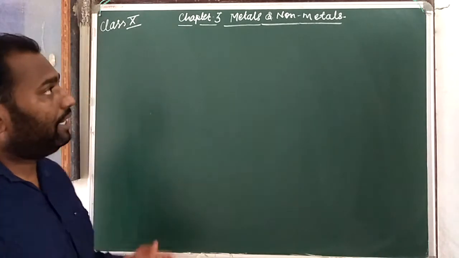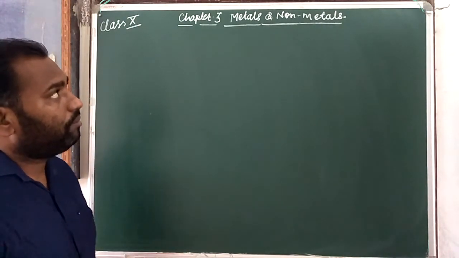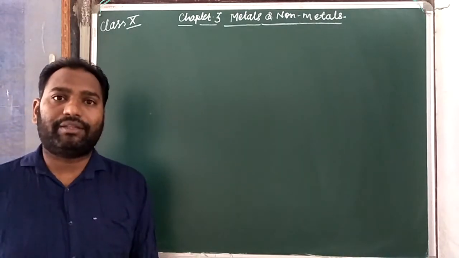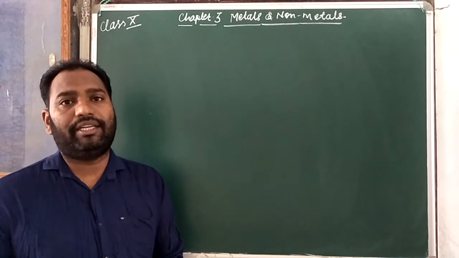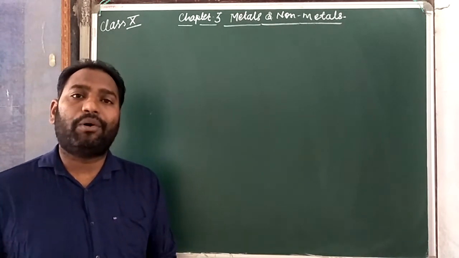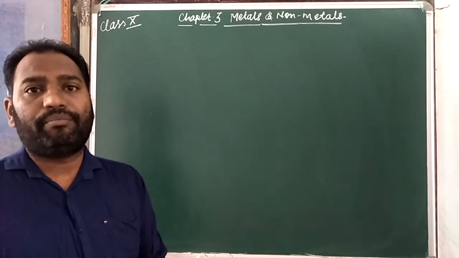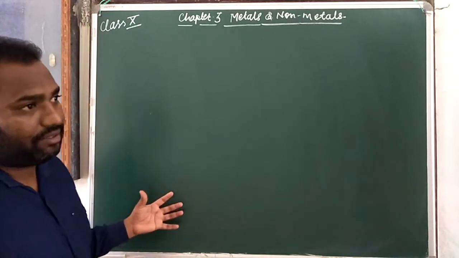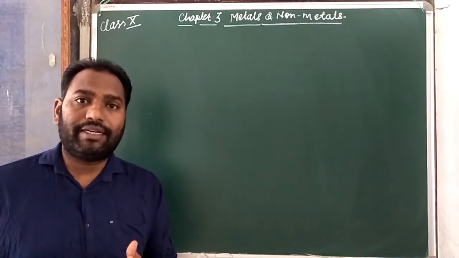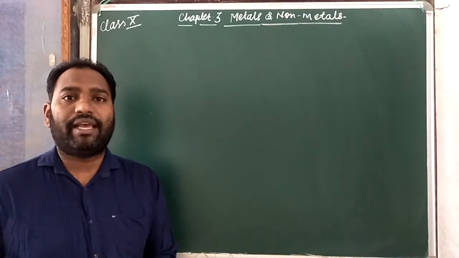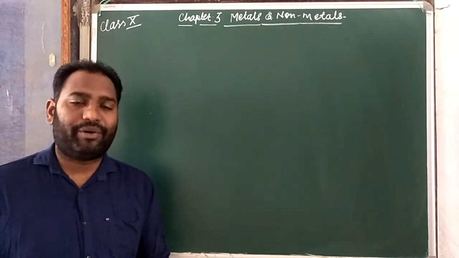Okay, so let's start with metals and non-metals. First of all, you know that all metals and non-metals are elements. Most of the elements you saw in ninth class also, like carbon, oxygen, helium, hydrogen, aluminium, sodium, magnesium. These are all elements. But for these elements, we have to distinguish between metals and non-metals, and one more category is there, that is the metalloids.